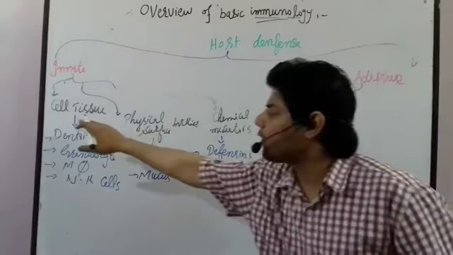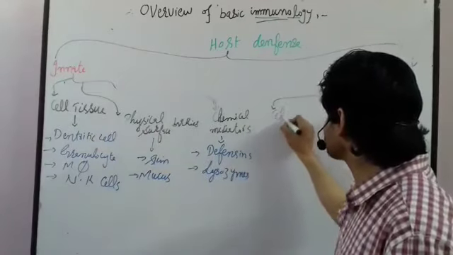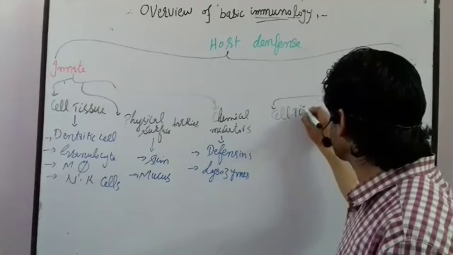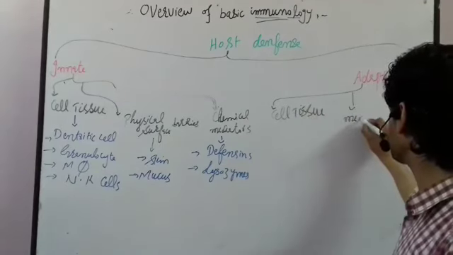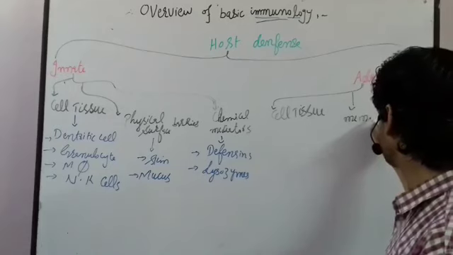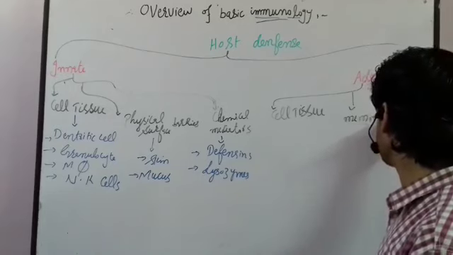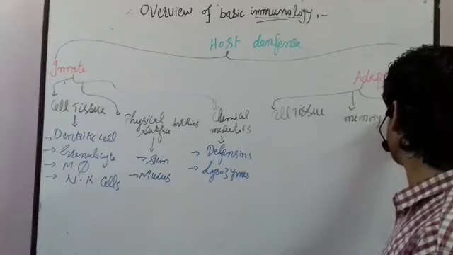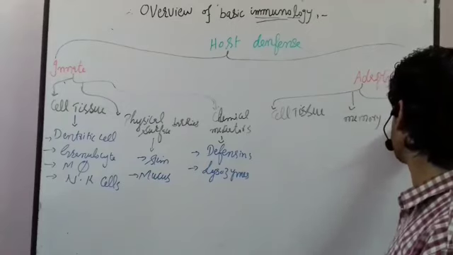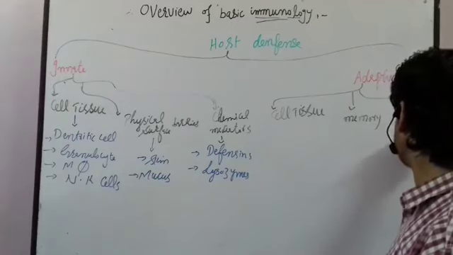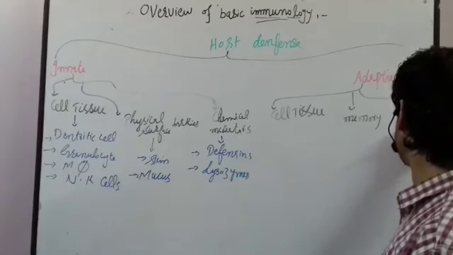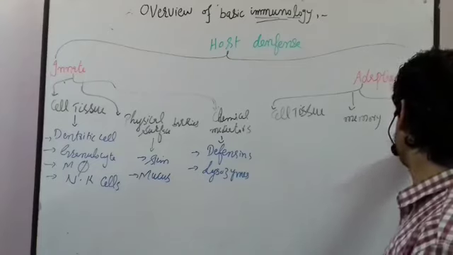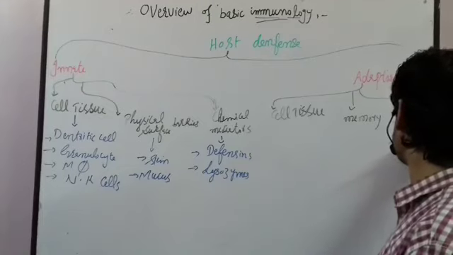In an adaptive system, we also have the cell tissue. So let me write the cell tissue. Here, the cell tissues are also involved. This adaptive immunity has memory, and they also have known and self antigen ability.